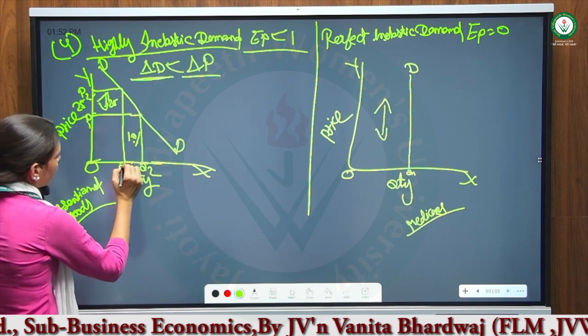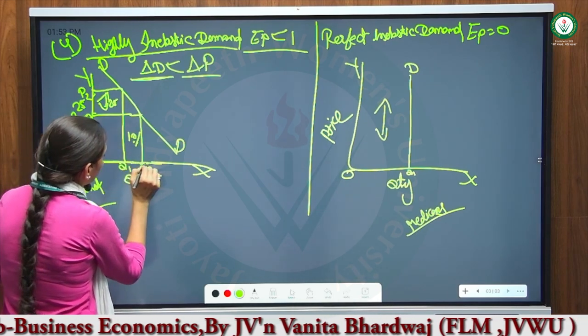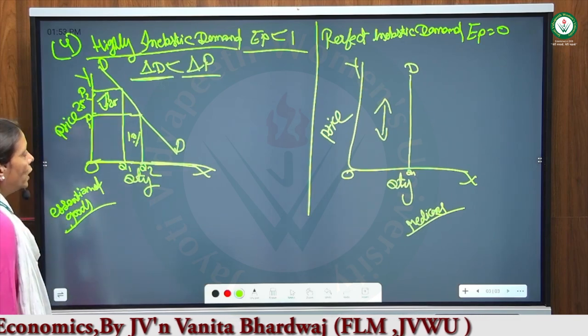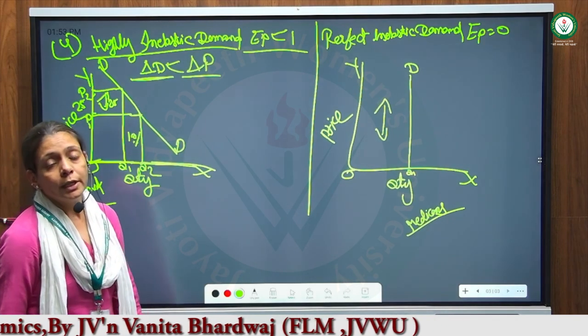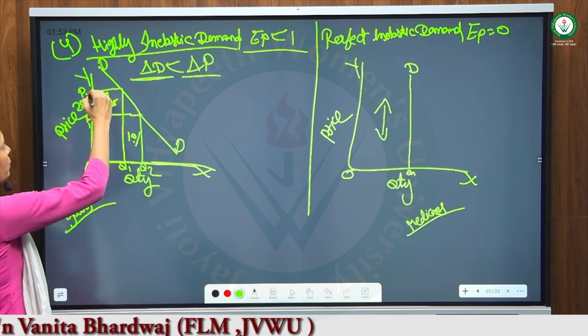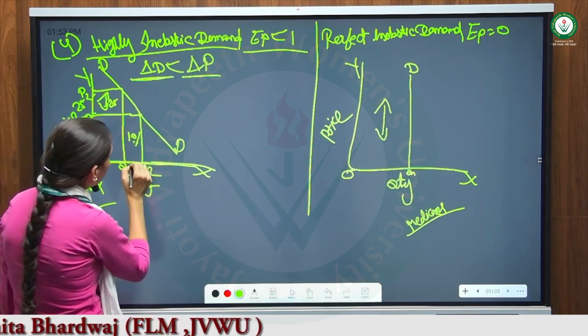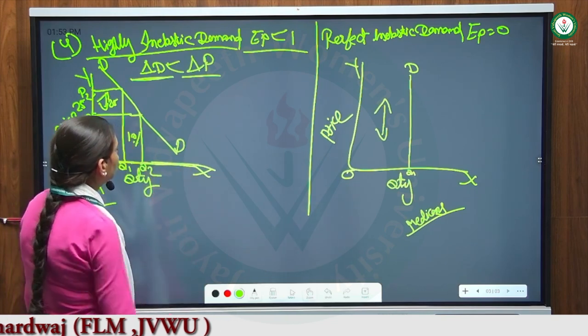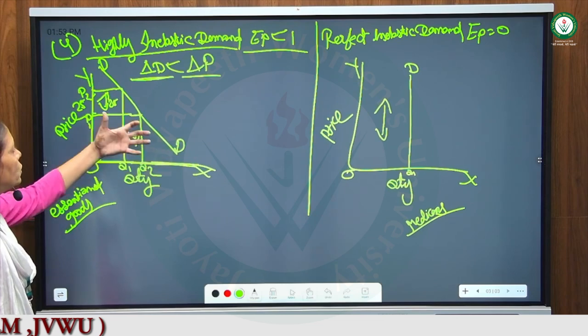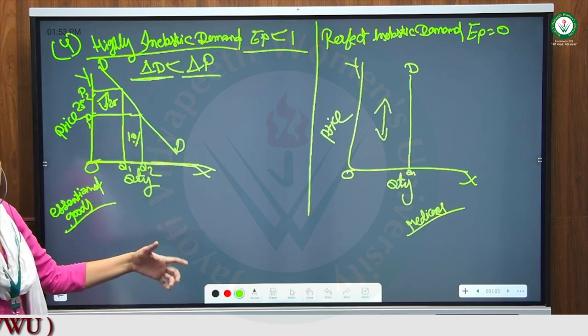An example of highly inelastic demand is essential goods. Essential goods are our day-to-day commodities. It doesn't matter if prices go up or down, we use only the same quantity we use daily in our household. But in case prices go down, we store some quantity of the essential goods.